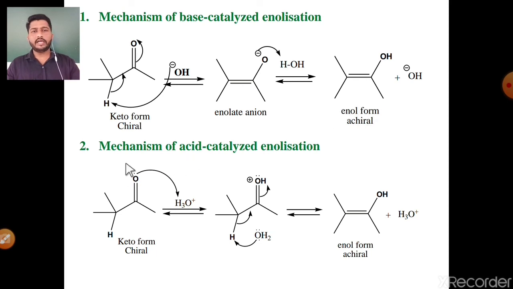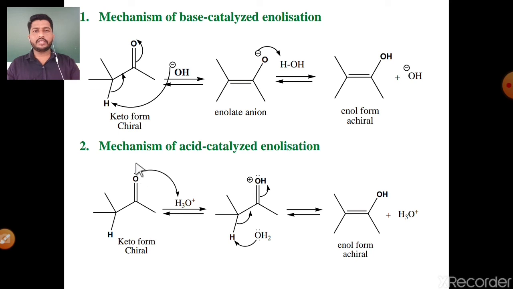See the second, the mechanism of acid catalyzed enolization. In the case of base catalyzed enolization, the first step is that a base molecule abstracts a proton from the alpha carbon, then the pi electron shifts towards the next position, in between this carbonyl carbon and alpha carbon, and it finally gives the enol form. But in the case of the acid catalyzed mechanism, see the keto form of this optically active molecule.